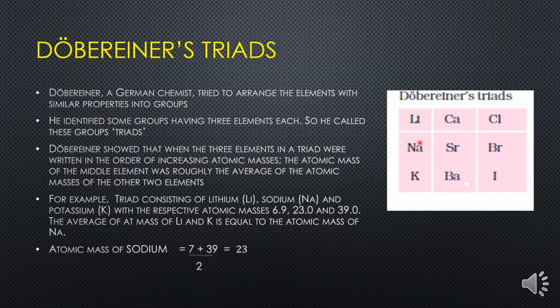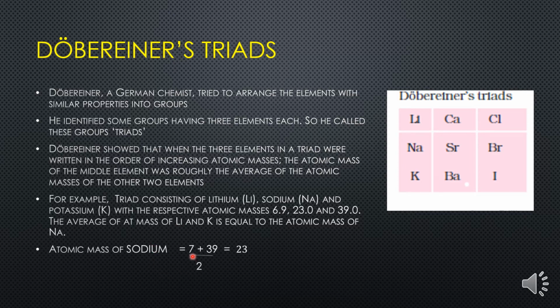According to Dobereiner's law of triads, when elements are arranged in the order of their increasing atomic masses, groups of 3 elements, or triads, having similar chemical properties are obtained. The atomic mass of the middle element of a triad will be equal to the arithmetic mean of the atomic masses of the other 2 elements.